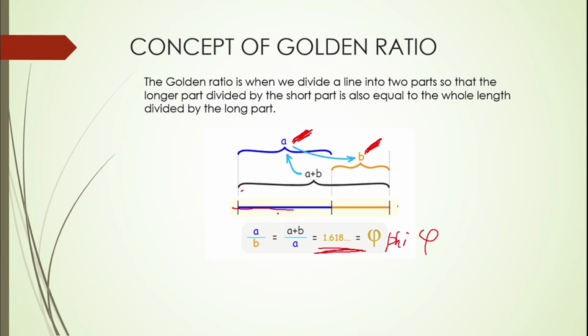So what's the concept of this one? The golden ratio has many applications in real life situations. So let us have the concept of golden ratio.